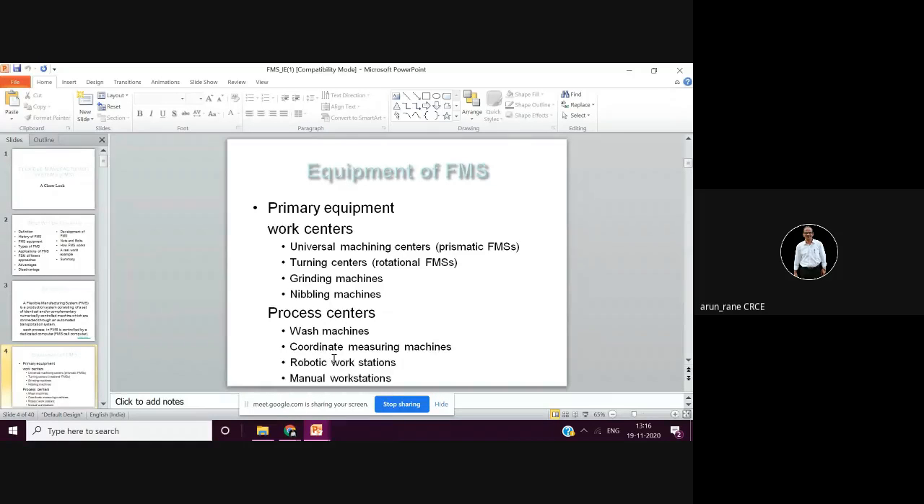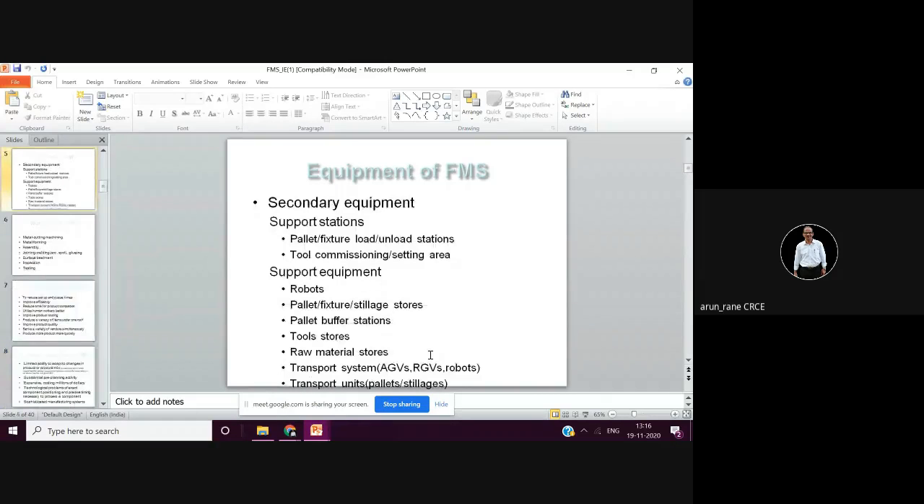Then you have CMM, you have robotic work machines, you have manual workstations. Then secondary equipments. So these are the requirements of your FMS. So you should have pallets for loading, you should have fixtures. Then supporting equipments, you will have robots, tool stores, raw material stores.